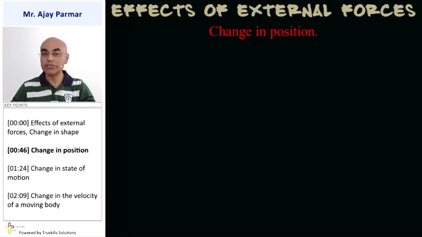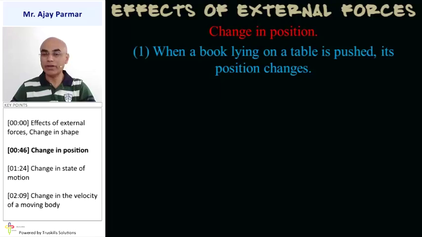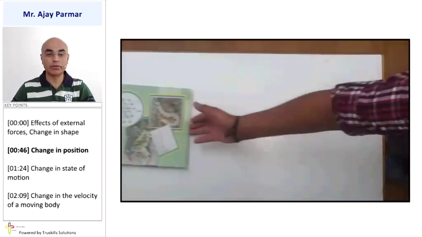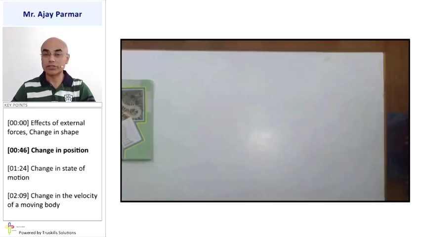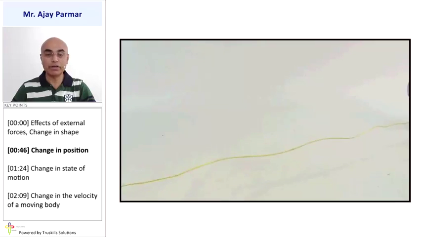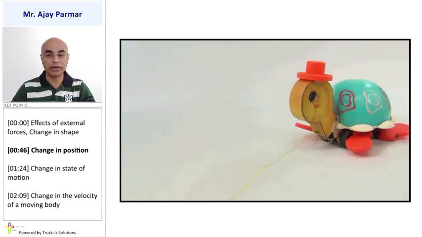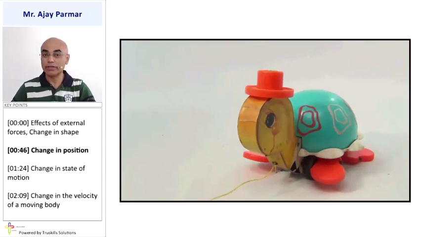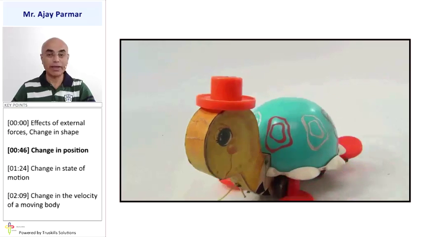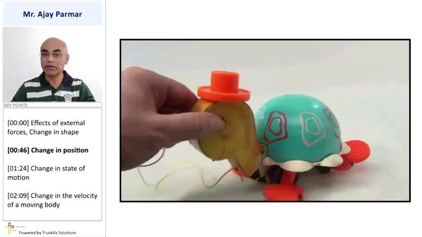Another effect is change in position. When a book is lying on a table, if it is pushed, the position of the book changes. For example, your science textbook, when it is pushed on a bench, has its position changed. By pulling a toy car which is attached to a string, it starts moving. That means there is a change in its position. When we stretch the string of this toy, the position of the toy changes. So change in position is what happens due to application of force.